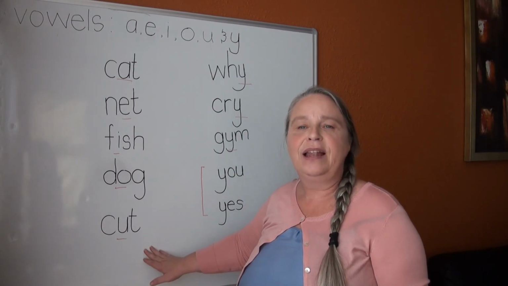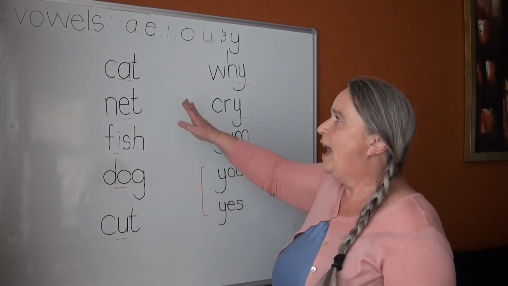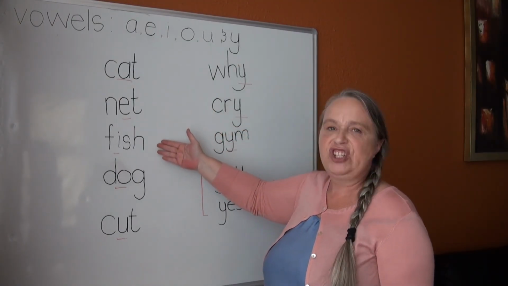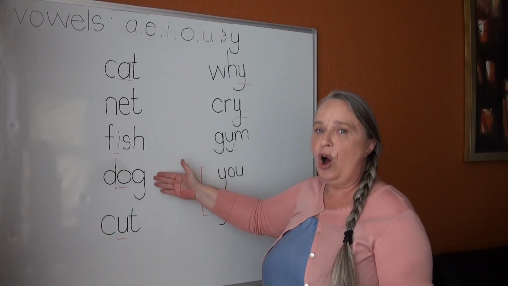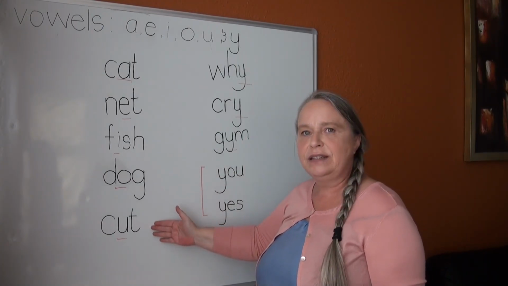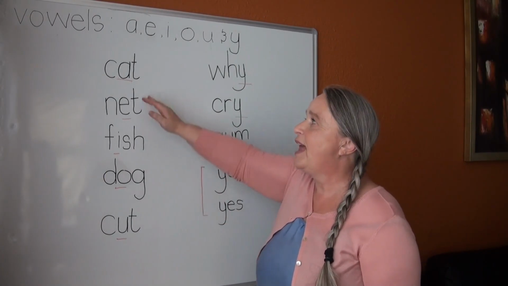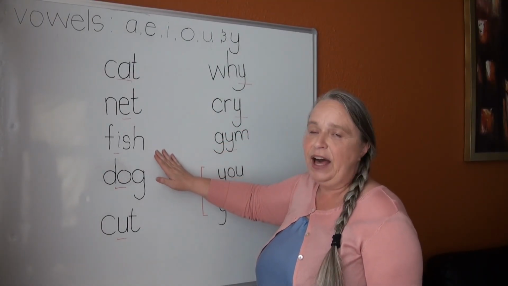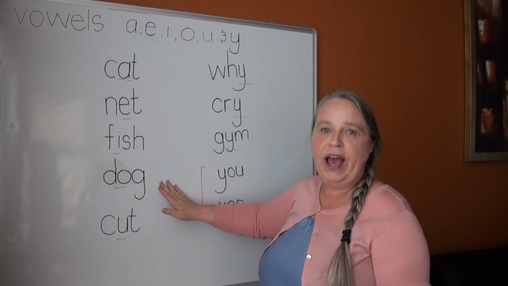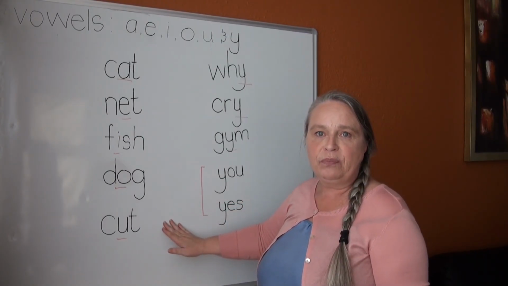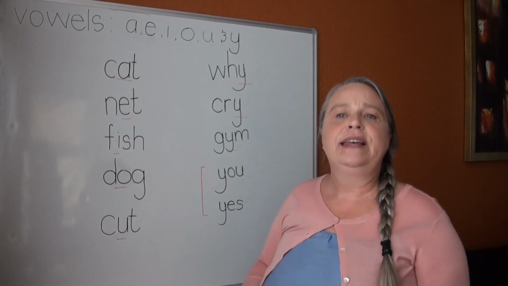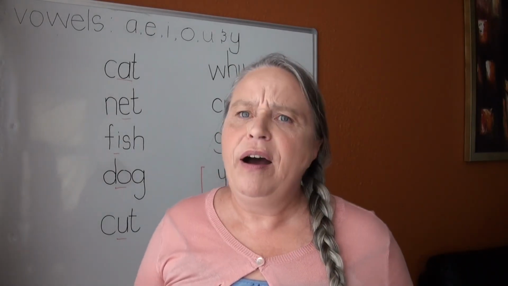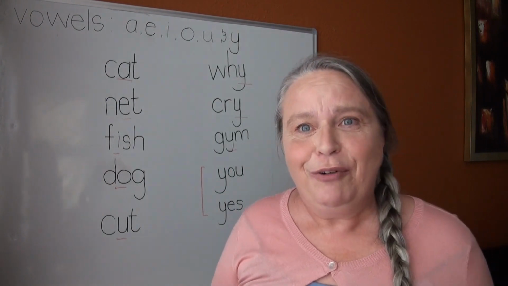Let's look at those words again. Cat, net, fish, dog, and cut. So we have the vowels A, E, I, O, and U. Now, let's look at that special vowel, Y. And why is Y a special vowel?